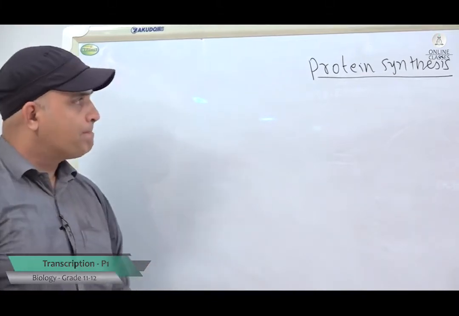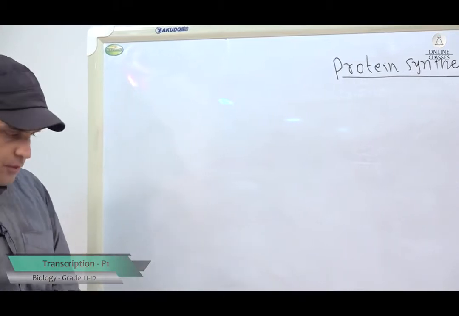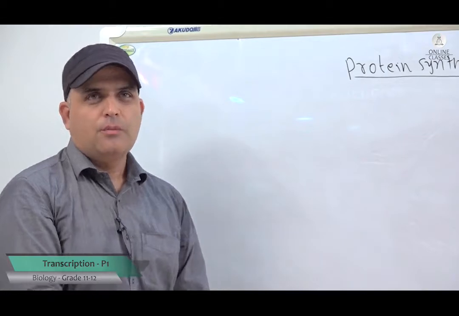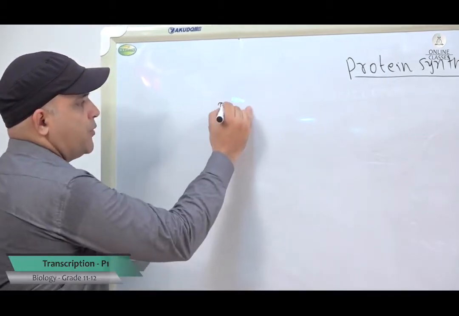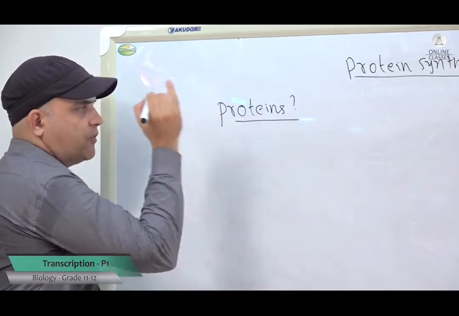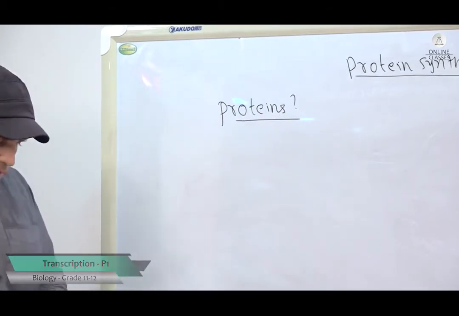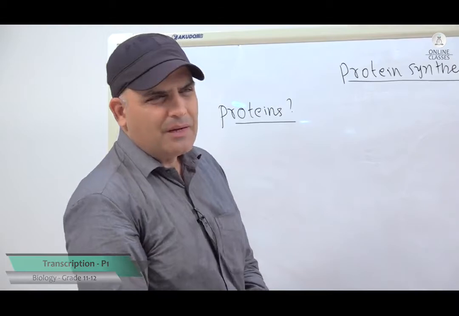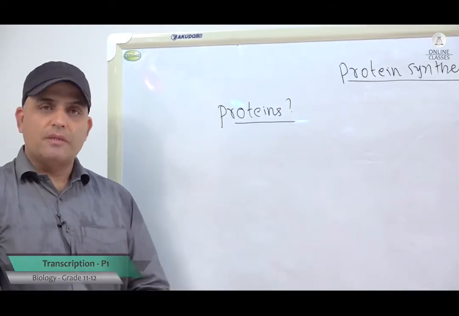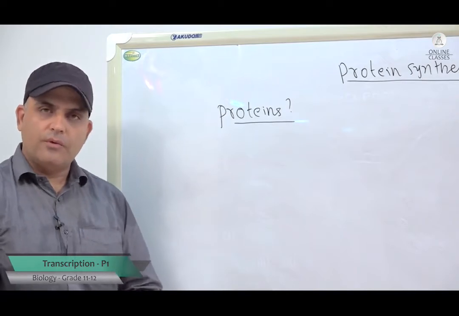So, first thing, what is protein synthesis? Protein synthesis is nothing but how proteins are made in the cell. Now, you might say, why proteins? What is the importance of proteins? If you look at the proteins in our cells, there are about, I would say, 90,000 different types of proteins, more than 90,000 different proteins are there.